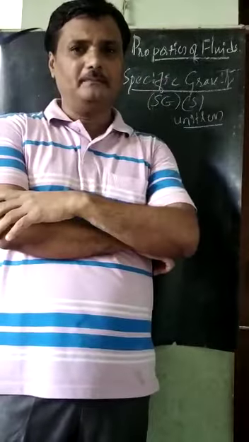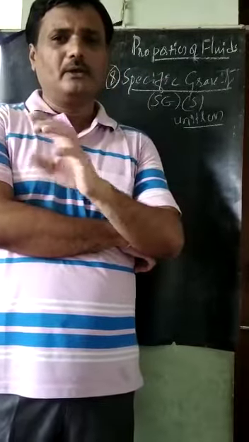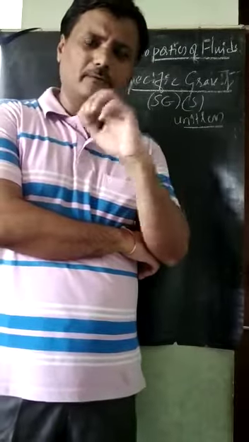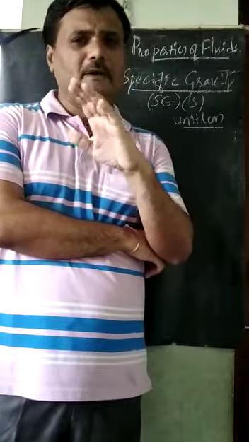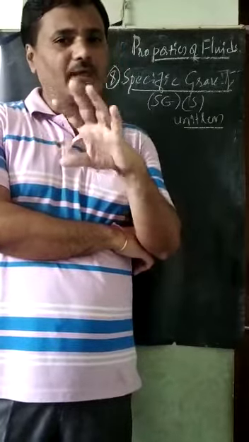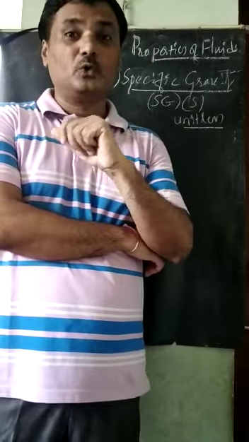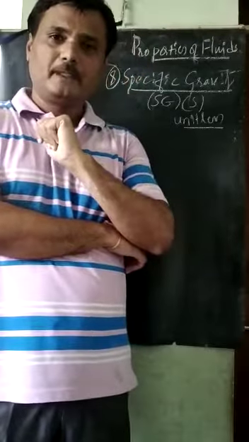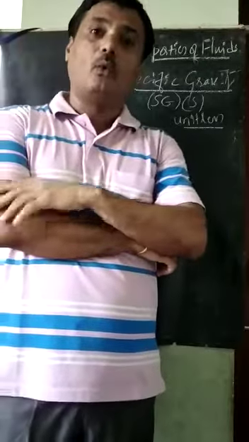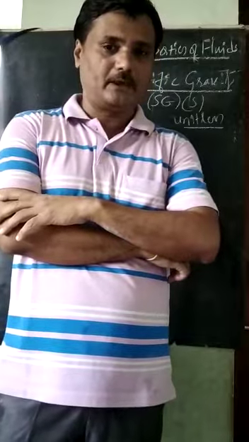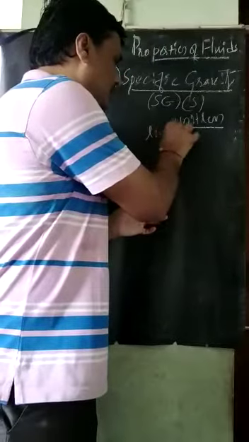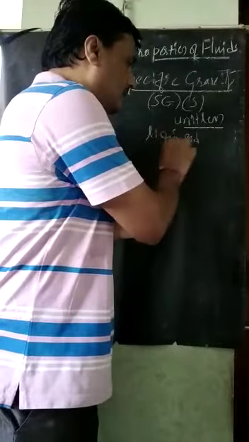In specific gravity, we compare all fluids, meaning liquids as well as gases, to standard fluids. First, for liquids, what is the standard fluid? For liquids, the standard fluid is water.